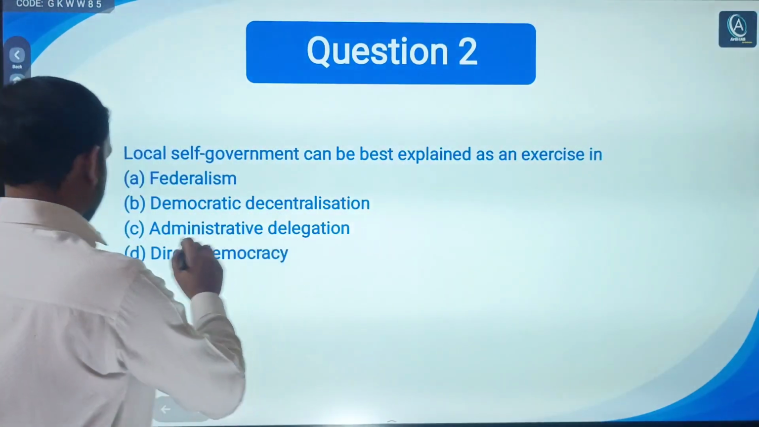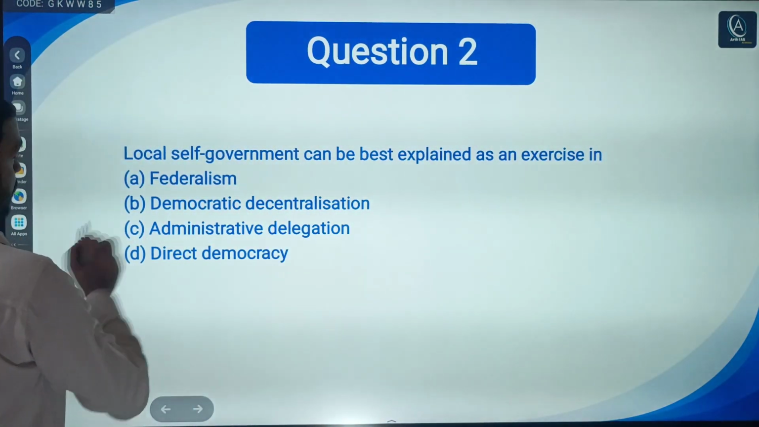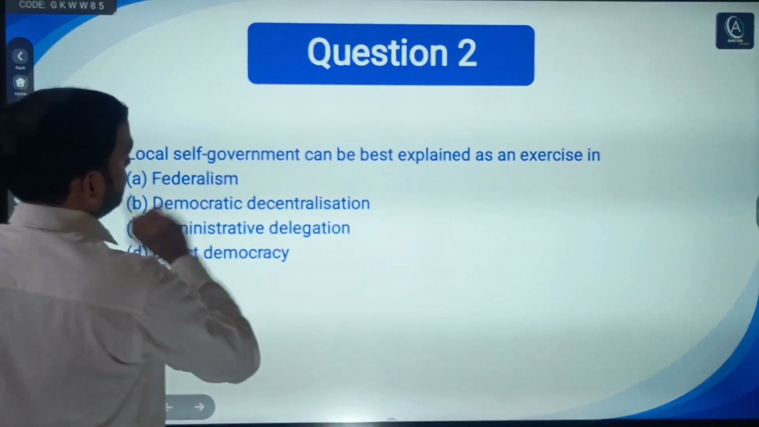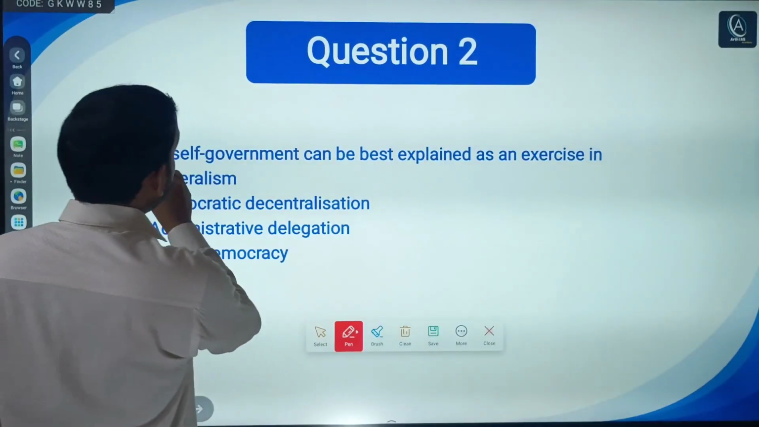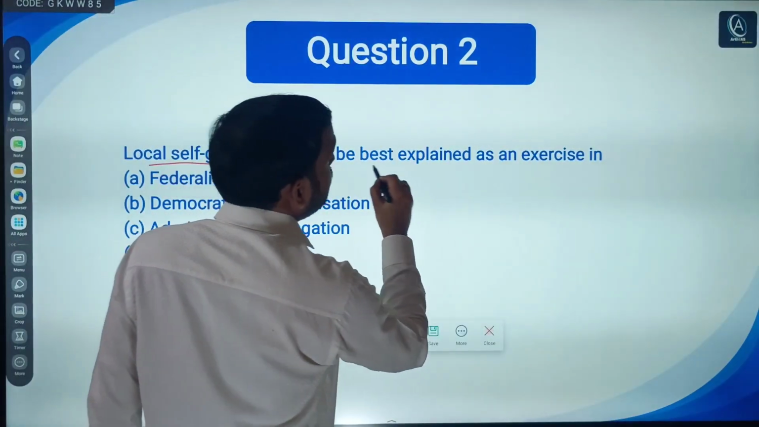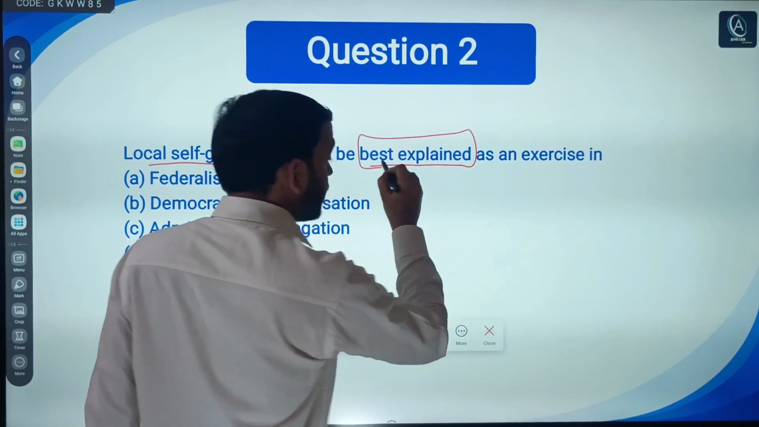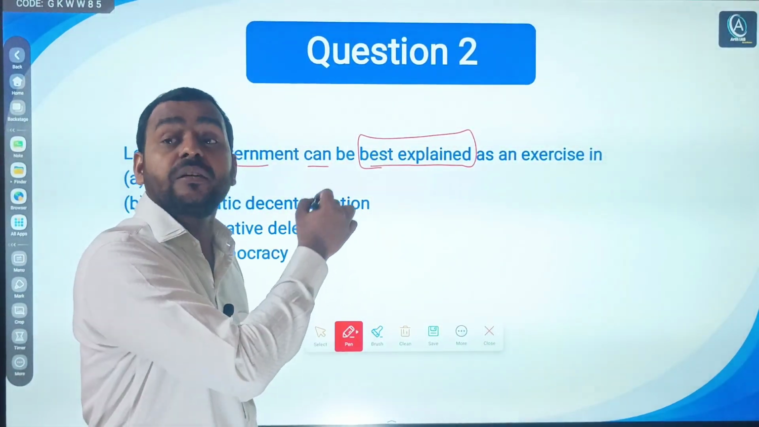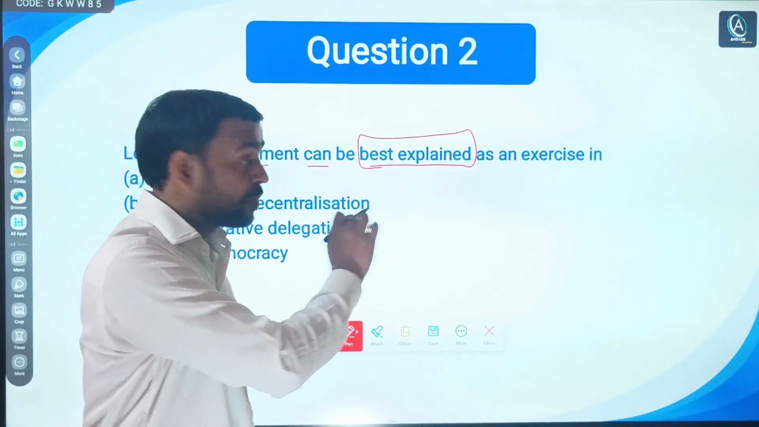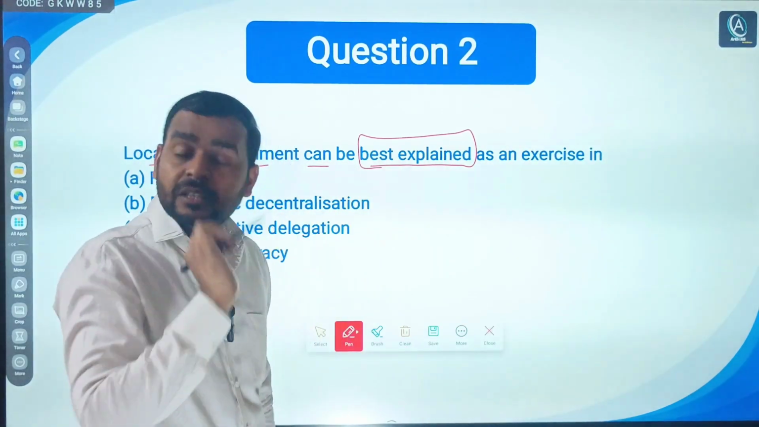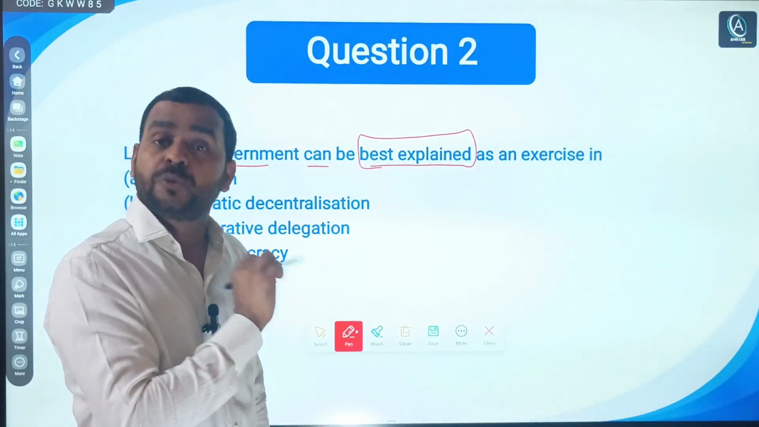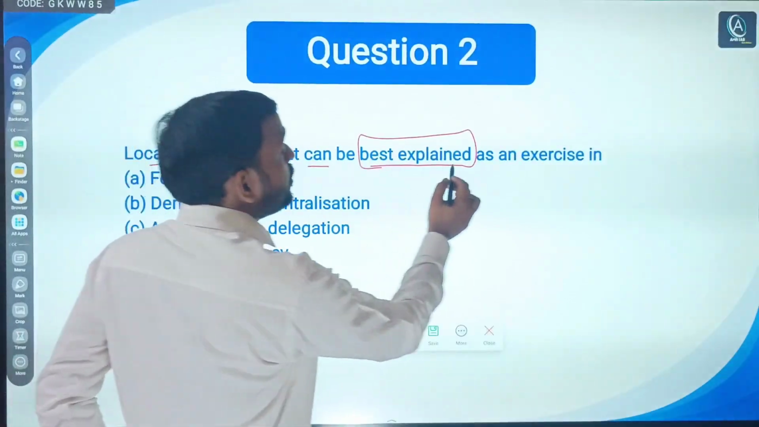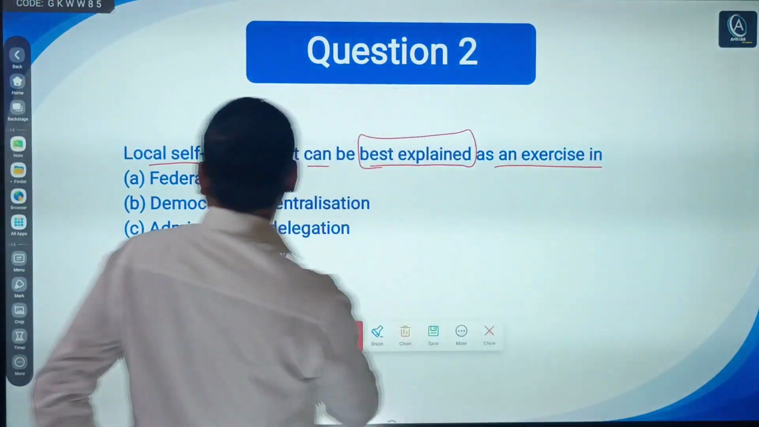So it says, local self-government can be best explained as an exercise in. Focus on these terms while solving questions in the mock test or even in the main exam. You should underline the main term that has been asked by UPSC.